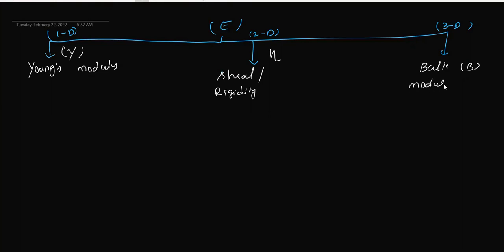Young's modulus equals longitudinal stress upon longitudinal strain.